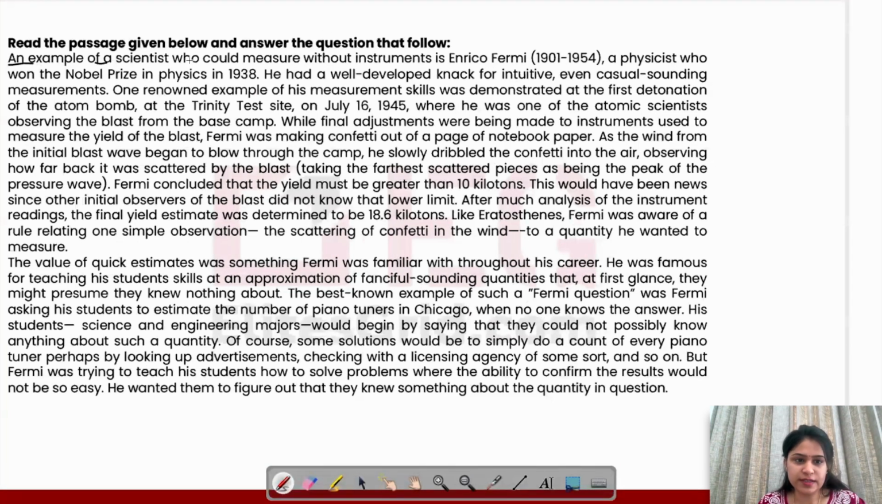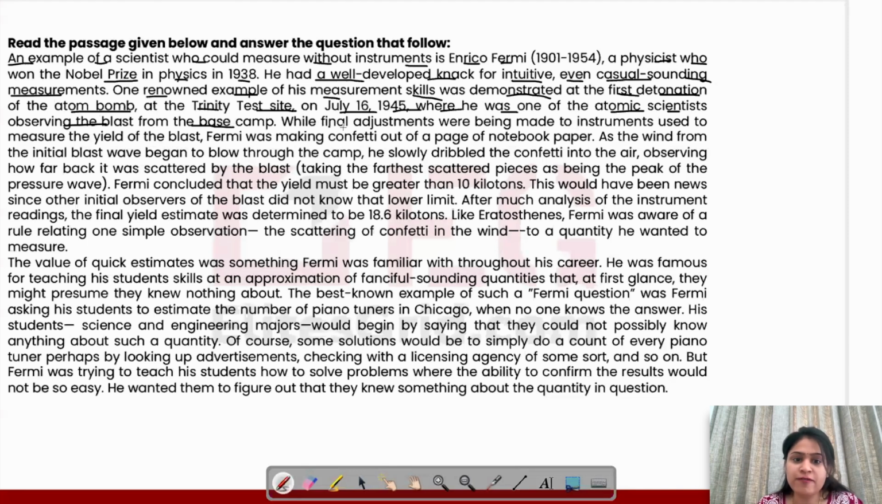An example of a scientist who could measure without instrument is Enrico Fermi, a physicist who won the Nobel Prize in Physics in 1938. He had a well-developed knack for intuitive, even casual sounding measurements. One renowned example of his measurement skills was demonstrated at the first detonation of the atom bomb at the Trinity test site on July 16th, 1945, where he was one of the atomic scientists observing the blast from the base camp.